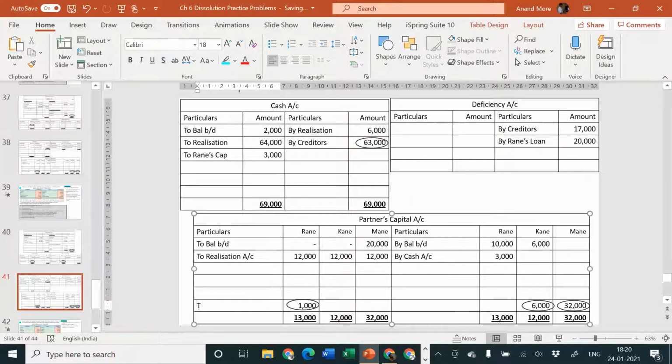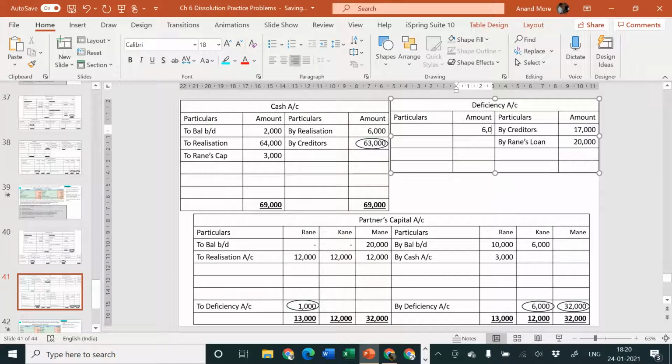So here I'll write to deficiency account, and here also I'll write by deficiency account 6,000 and 32,000. So deficiency account debit side 6,000 and 32,000 to Kane capital, to Mane capital, and by Rane capital, amount is how much? 1,000.